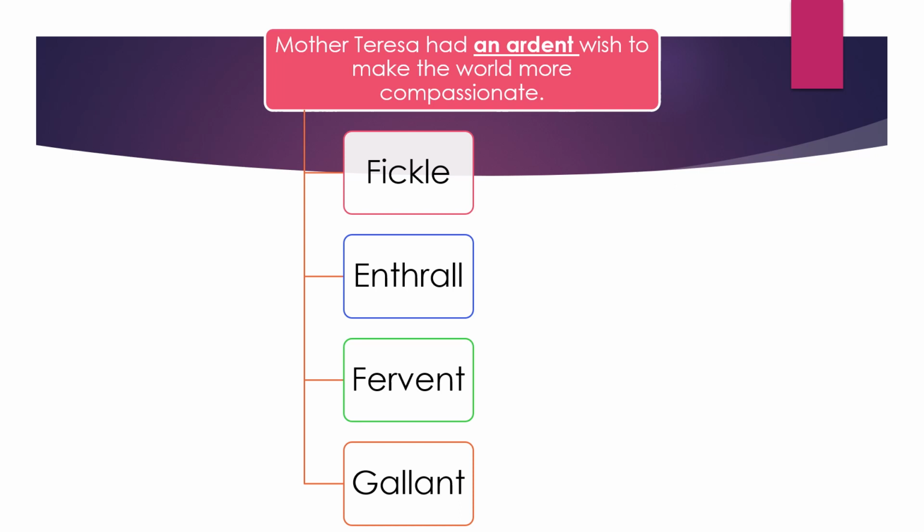So here the word ardent matches with fervent. So the correct option here is fervent. Fervent means very strong emotion. Fervent would mean an intense emotion.